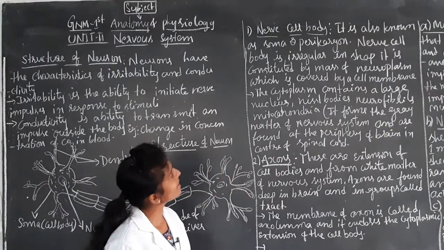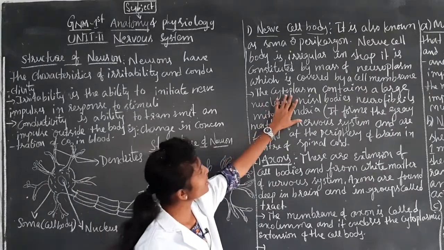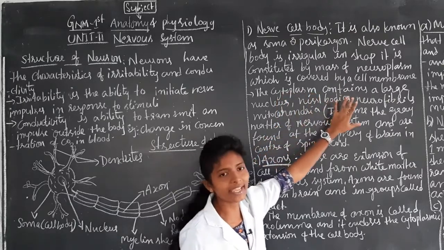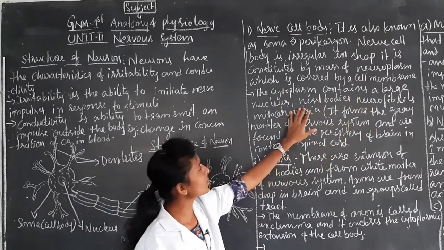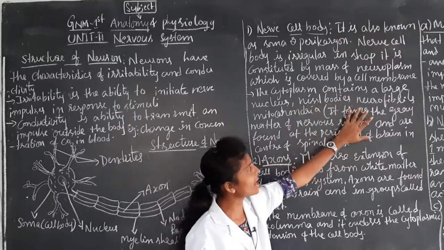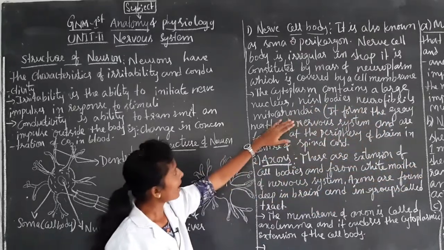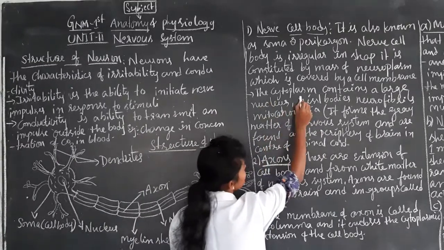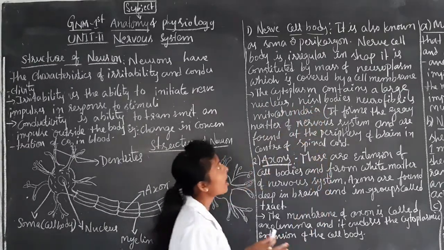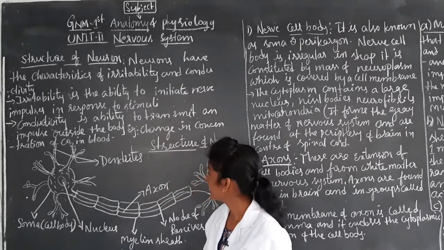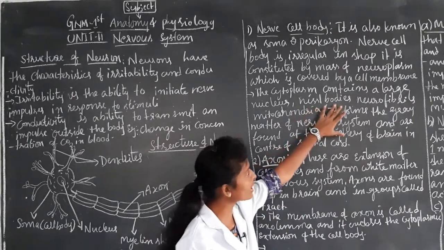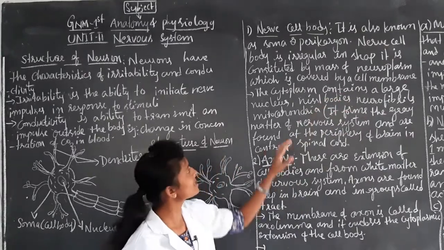And next thing is the cytoplasm. The cytoplasm contains a large nucleus, cell bodies, neurofibrils and mitochondria.